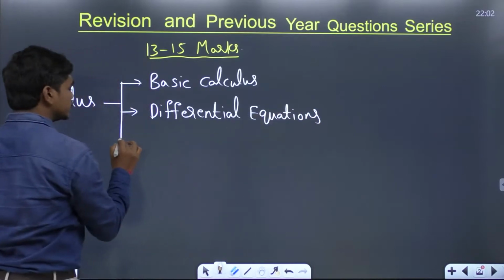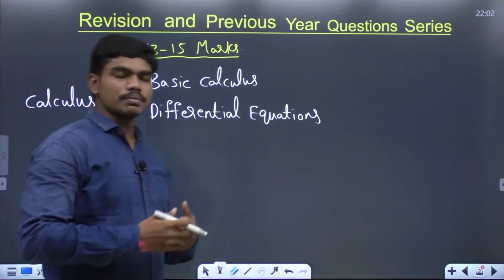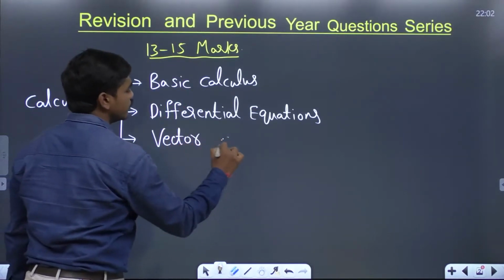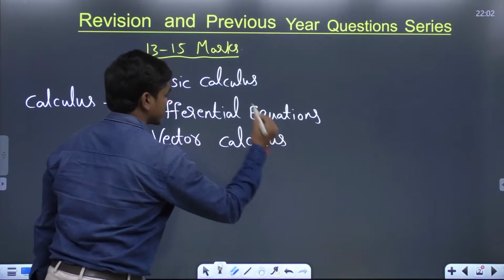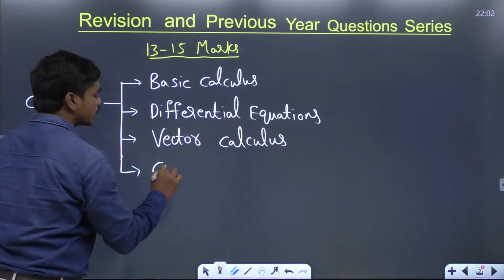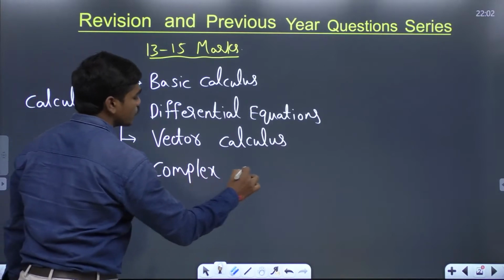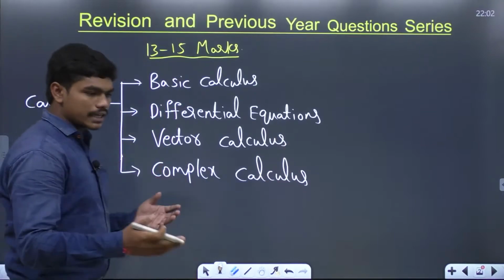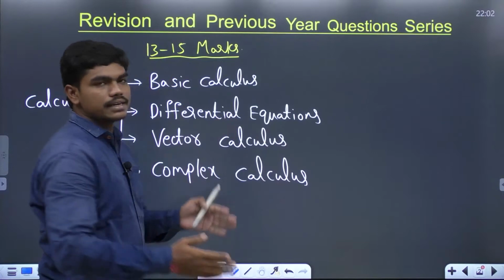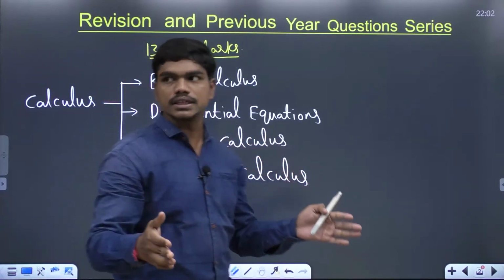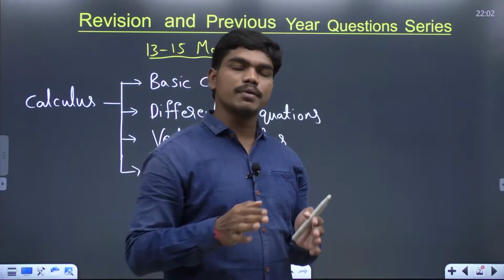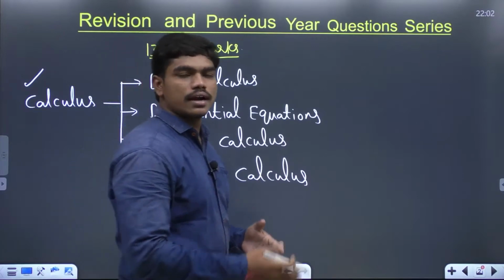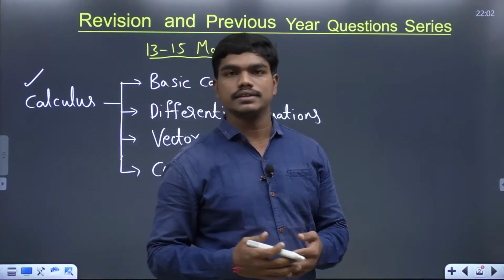Okay, and once we finish these differential equations, then we move on to something called analytic geometry, which is called vector calculus, which is of most importance for many of the core branches. Vector calculus, and then we'll go for something called complex calculus. Got it? So we go for these 4 submodules in this calculus, and again, of course, as you have seen yesterday, these topics are again divided into subtopics, so that we can have a clear idea on each and every type of question that appears in GATE. Okay, so this calculus holds the majority portion of the syllabus, and it takes, of course, most of the time that we use here in discussing the things.